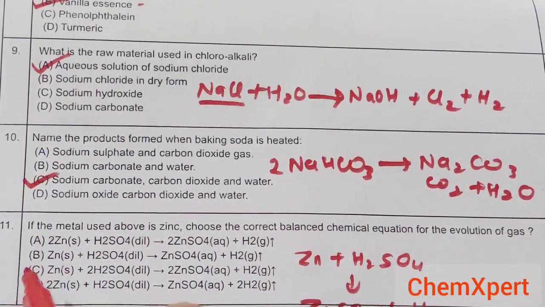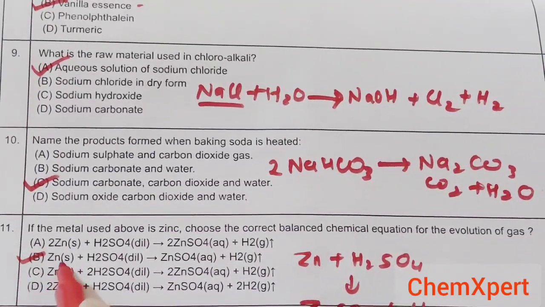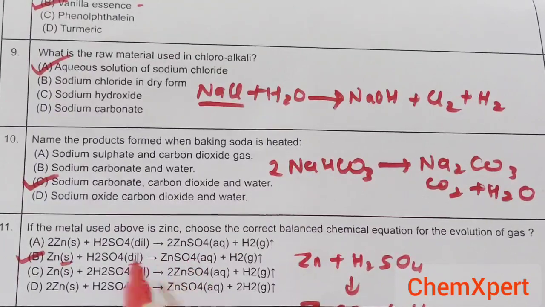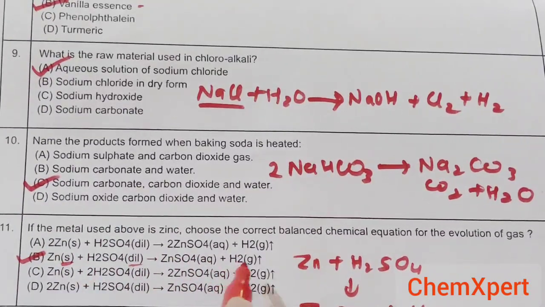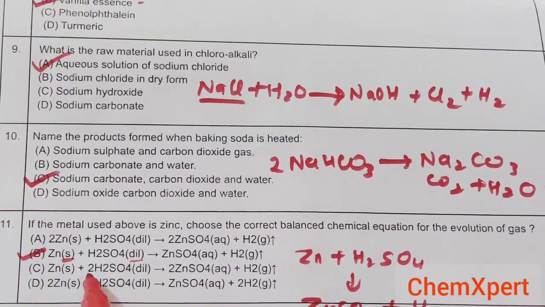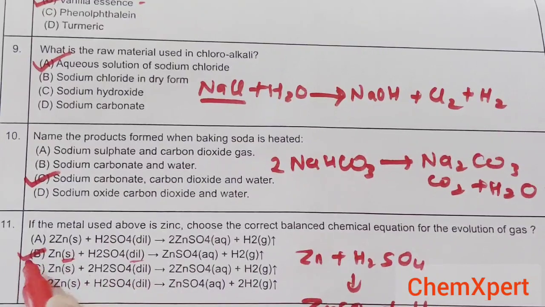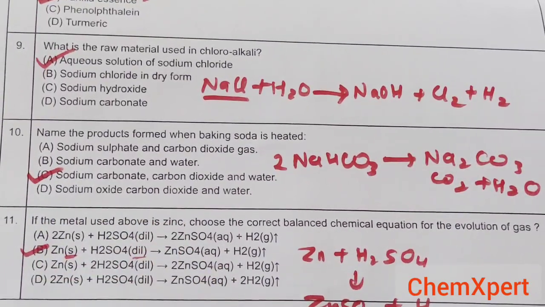So first is incorrect. Second is correct here because zinc is solid, H2SO4 is dilute, and there is no coefficient in front of them, and H2 is gas. So second is the correct answer. In the rest of the cases, a 2 is written here, which is not required at all. So option B is the correct answer.